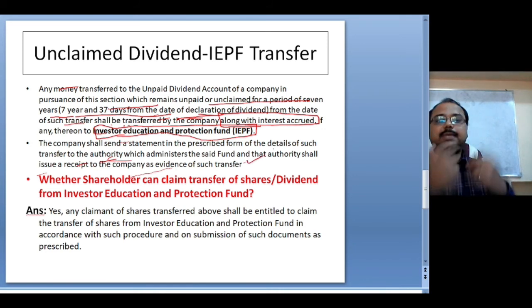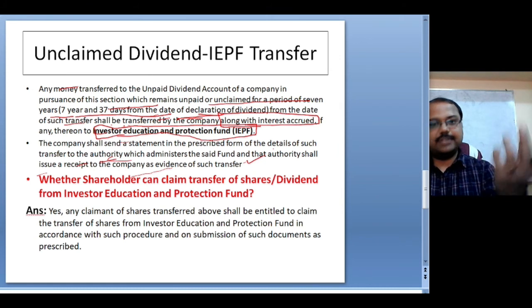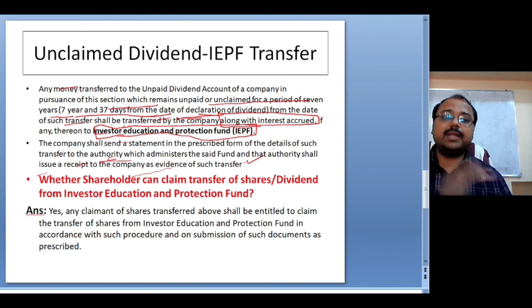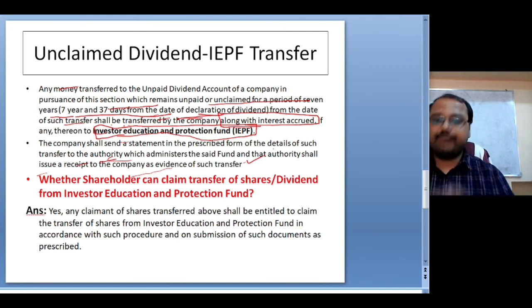So after transferring this money, there is evidence of it. The company has to send the evidence to the appropriate authority, so that the authority will come to know that the money which remained unclaimed by any shareholders for more than 7 years, the said company has transferred to the IEPF fund.